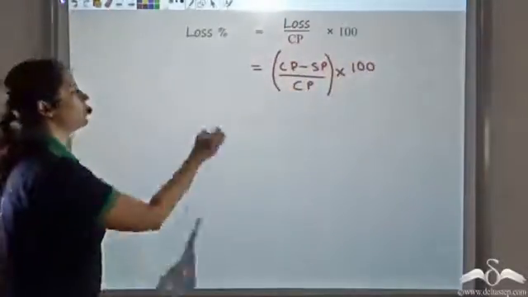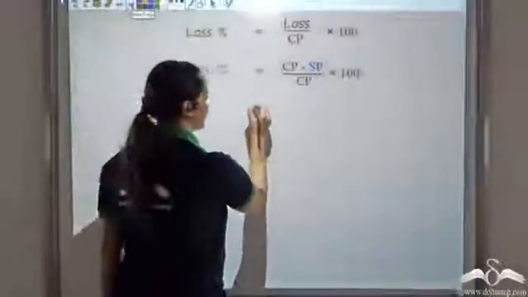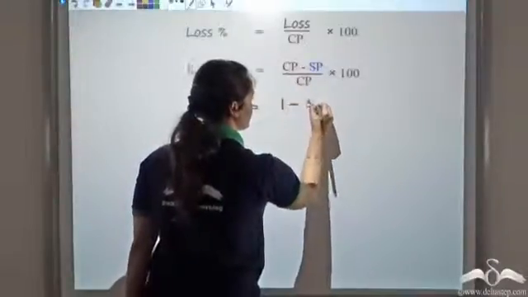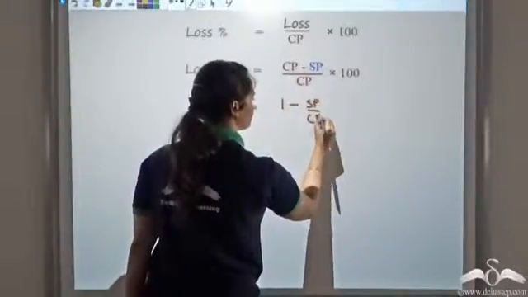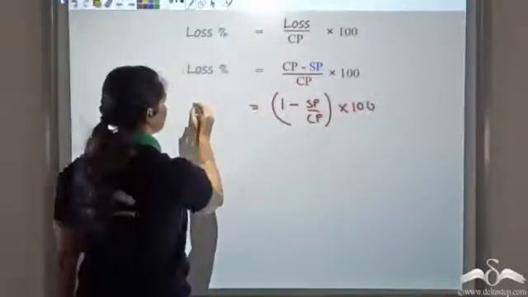So I can write loss percent as this. Now dividing, CP divided by CP gives me 1 minus SP by CP times 100, which gives me the loss percent.